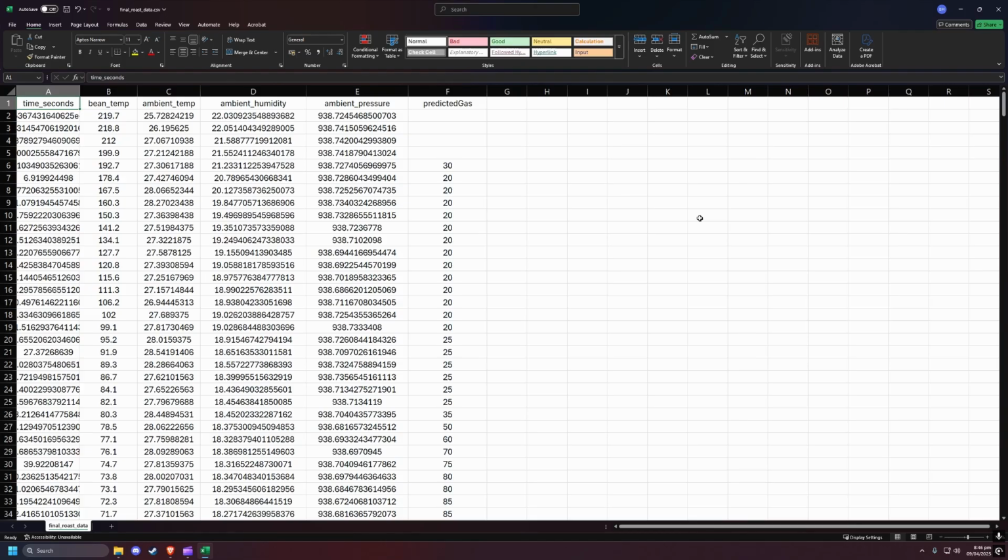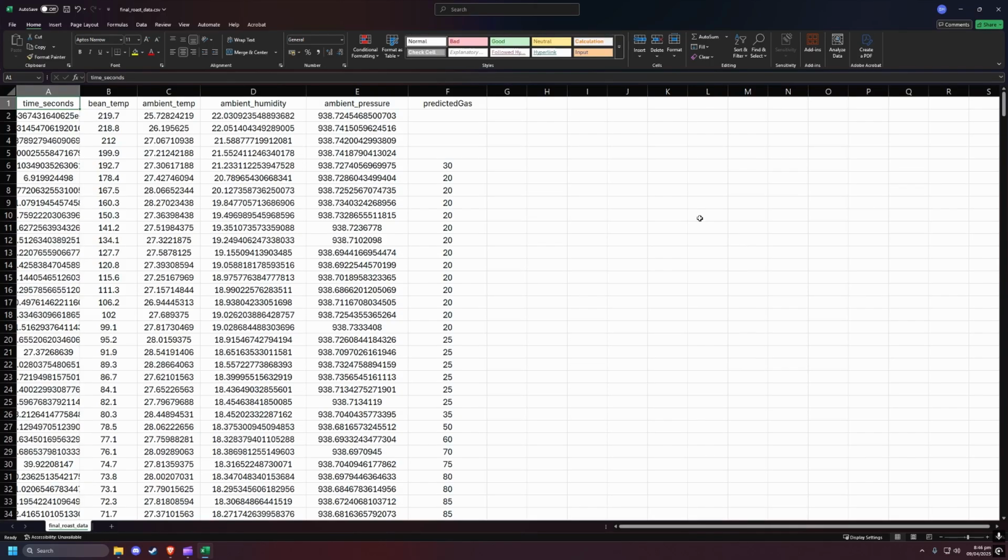In this preview of the roast that we saved earlier, we can see that for the first few entries, the predicted gas column is empty. This is because our LSTM model relies on a rolling window of data before it can generate its first prediction. Once enough data is gathered, the model starts populating the predicted gas settings.